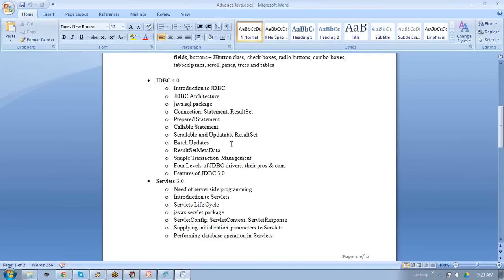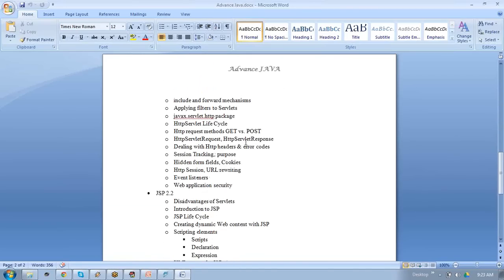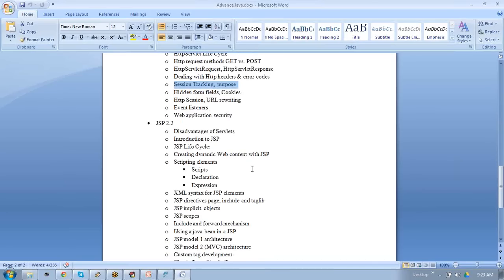In servlets, you are asking that? Yeah. See, the include and forward method is a powerful topic. Get request and post request, right? Session tracking. These are powerful applications. Now come to JSP. These are the JSP topics.